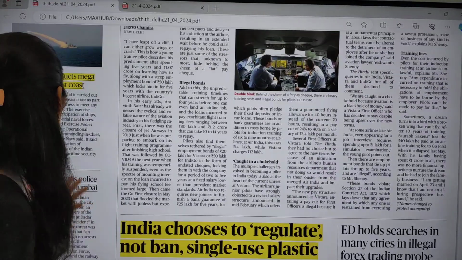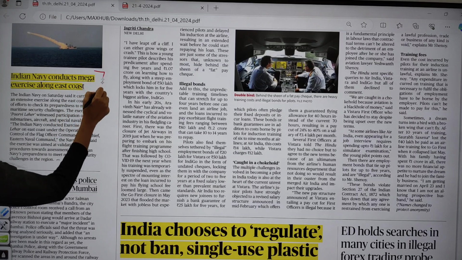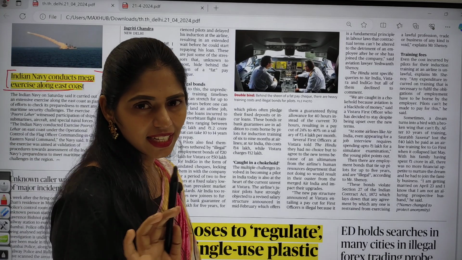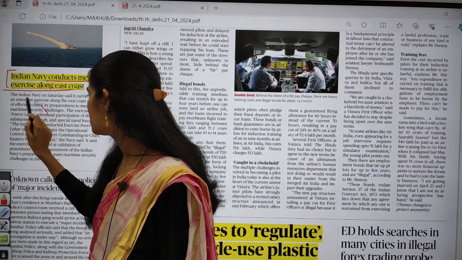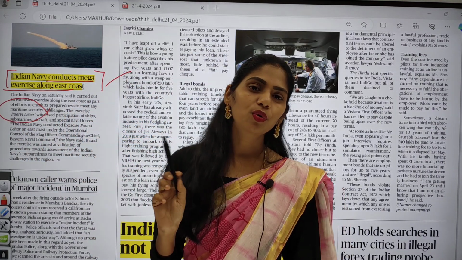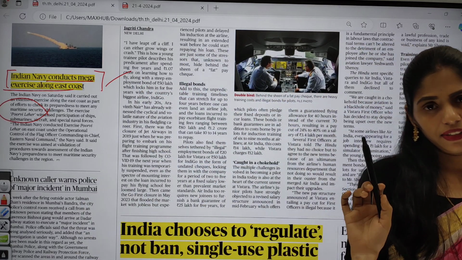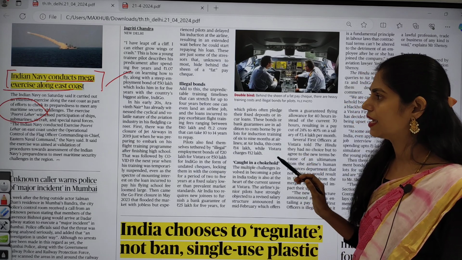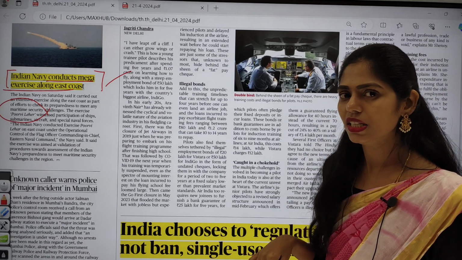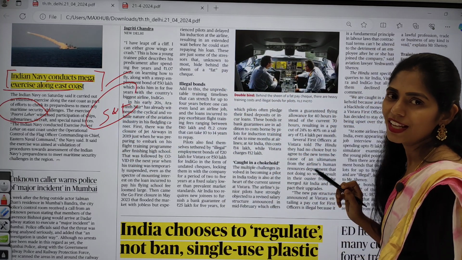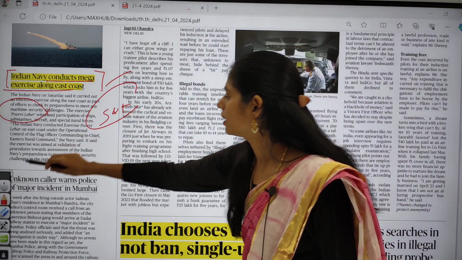And here in this news page, you can see one article that is about one important exercise. The title says Indian Navy conducts mega exercise along East Coast. Along East Coast there is a mega exercise, and the name of that mega exercise is Purvi Leha. So you can get a question like Purvi Leha is seen in news, what is it? It is one mega exercise which is conducted by Indian Navy, and this topic is important from your science and technology. So now let us see this article in detail.